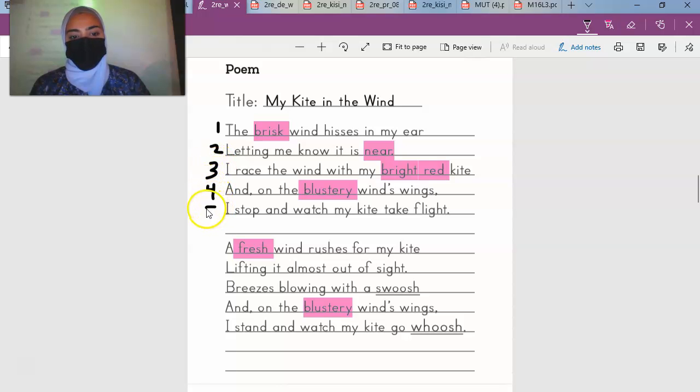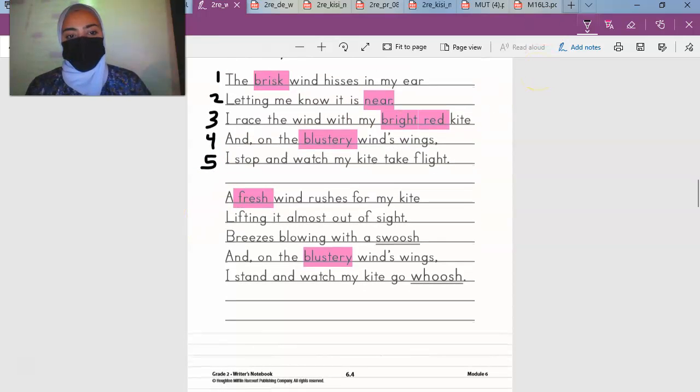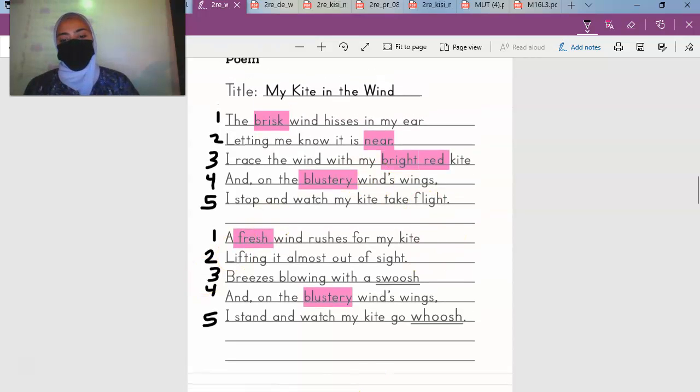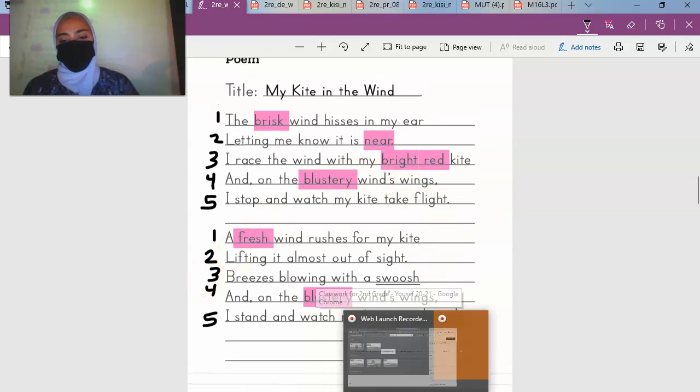How many lines are there in the first stanza? There are 5 lines. Let's see the second stanza. How many lines? 1, 2, 3, 4, 5. So there's 5 lines in both stanzas. Very nice. Now we're going to look at more patterns.